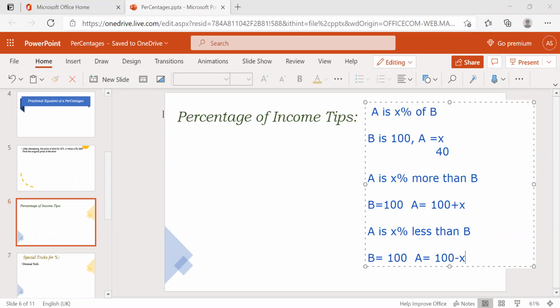If A is X% more than B and B is 100, then A is 100 plus X. If A is X% less than B and B is 100, then A becomes 100 minus X.